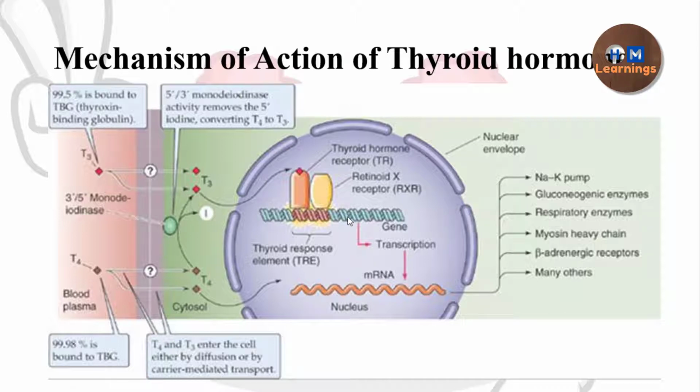After that, the various physiological actions come into the picture. So this is how the thyroid hormone enters inside the cell and ensures that the cell performs the functions which the thyroid hormone wants it to do.